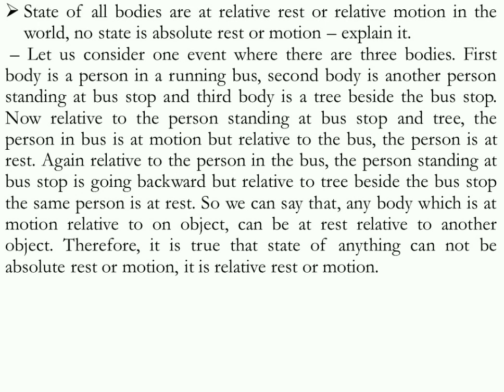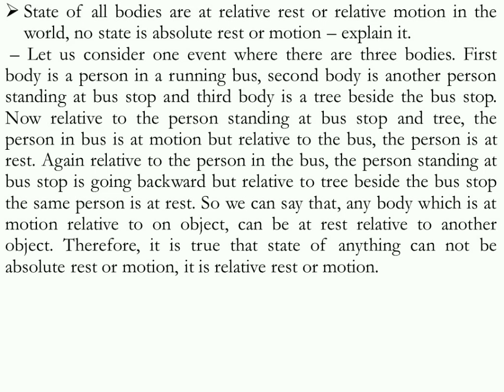Let us consider one event where there are three bodies. The first body is a person in a running bus, the second body is another person standing at the bus stop, and the third body is a tree beside the bus stop. Now, relative to the person standing at the bus stop and the tree, the person in the bus is in motion, but relative to the bus, the person is at rest, because the bus and the person are moving at the same speed.